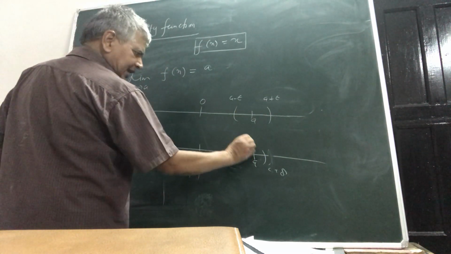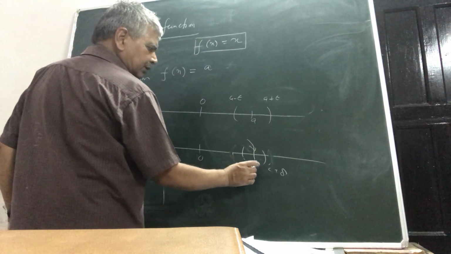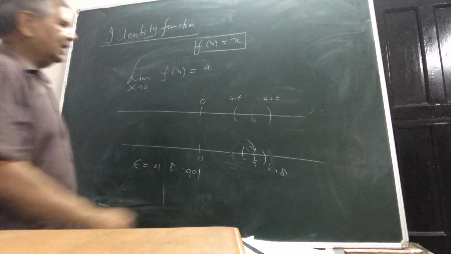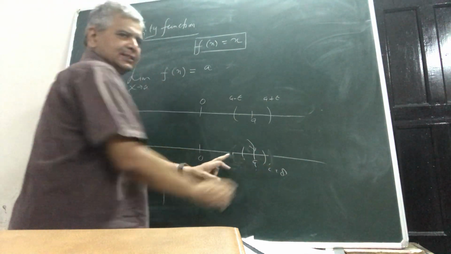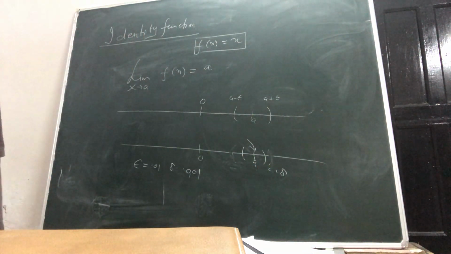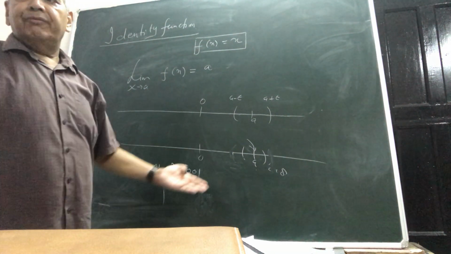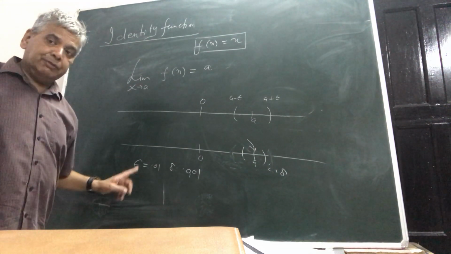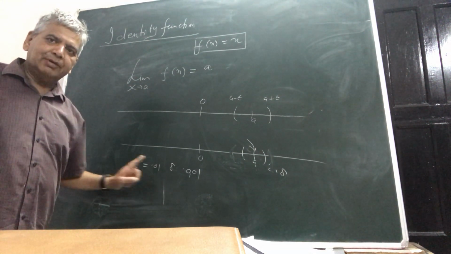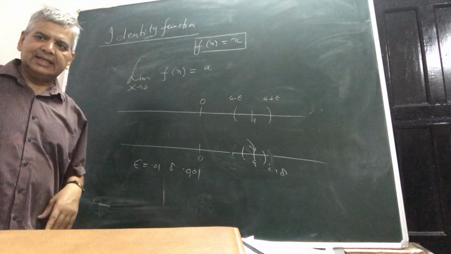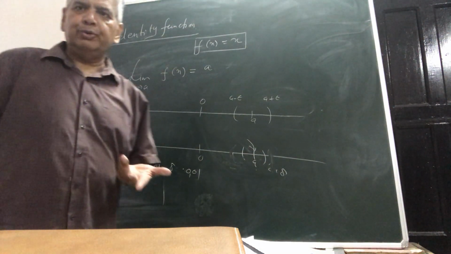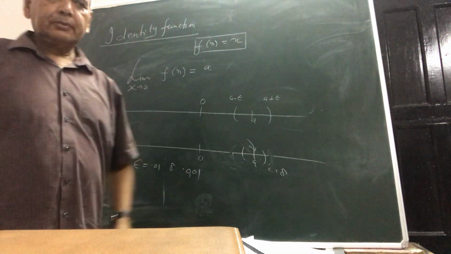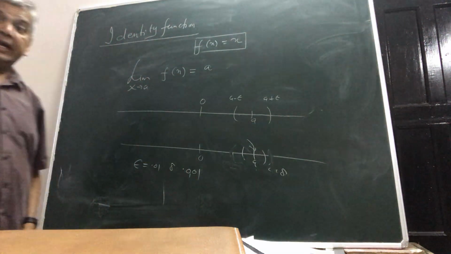So if your x lies here in this deleted delta neighborhood of A, then the functional value will obviously fall therein, because it is a larger interval. This is contained in this thing. This is a subset of this thing. So this is another example where, for a given epsilon, your corresponding delta will be any number which is smaller than this. So this is another interesting example where you would be saying that yes, this thing is our delta.